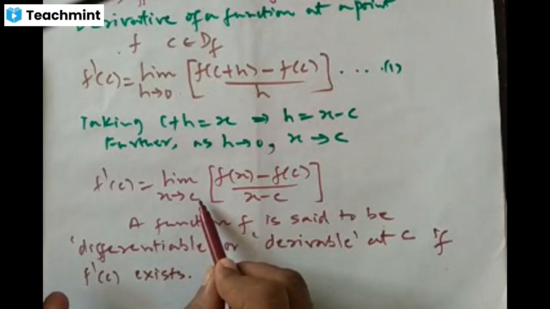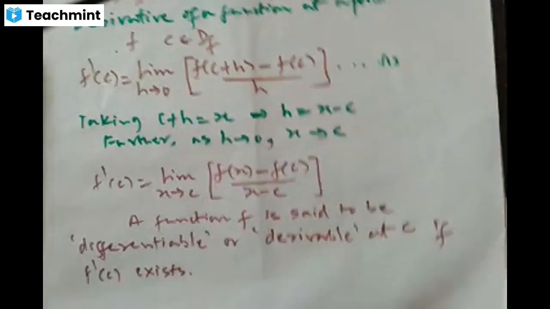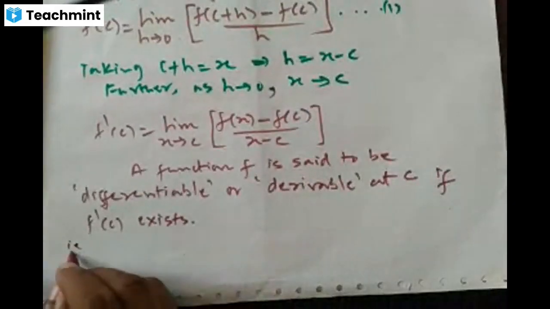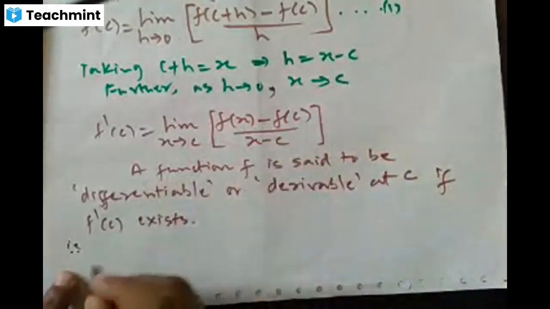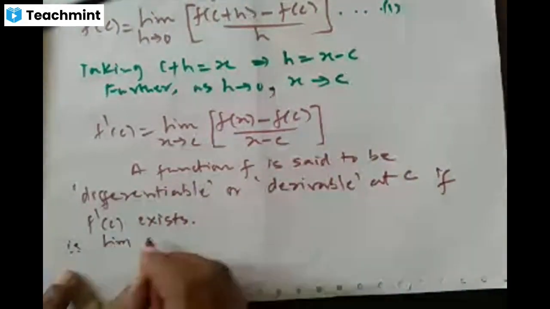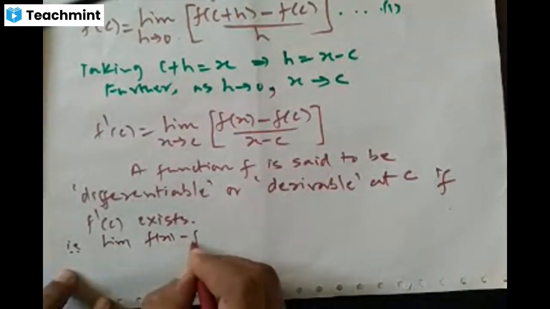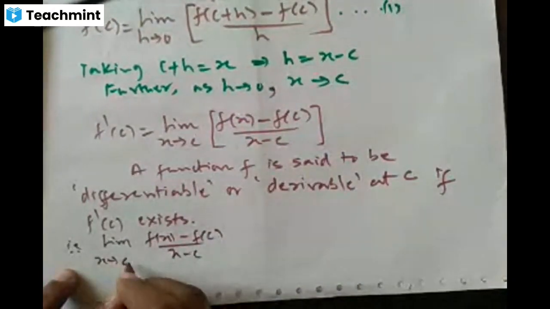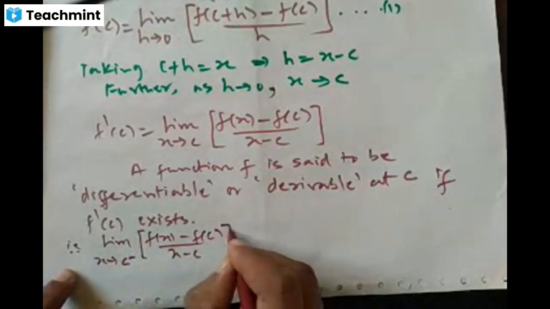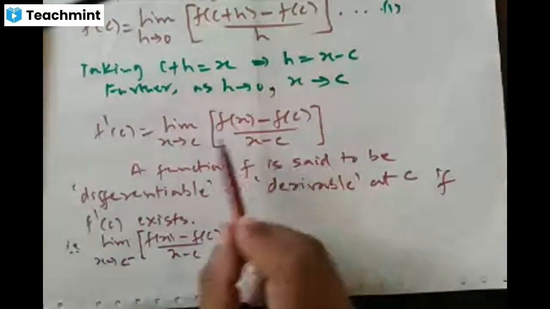So similarly here, when I say f dash of c exists, both left hand limit and right hand limit must exist and they are equal, right? So when I say f dash of c exists, what is the left hand limit of this? Limit of f of x minus f of c divided by x minus c as x tends to c minus, this is the left hand limit of this function, right?